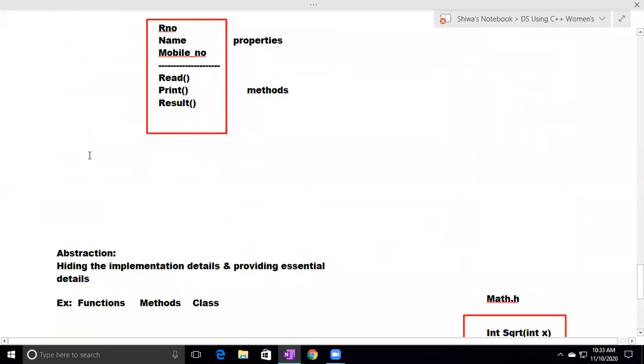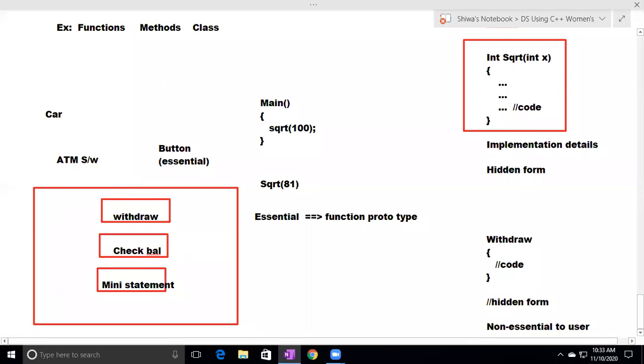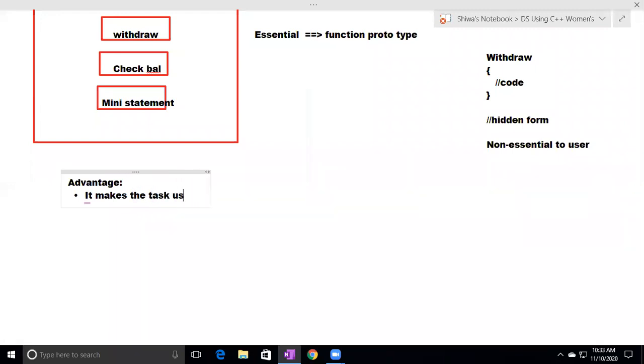So what is the advantage here? The main advantage with abstraction is that it makes the user's task user friendly.